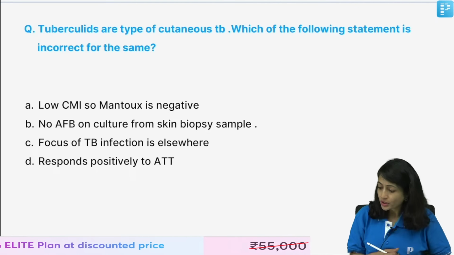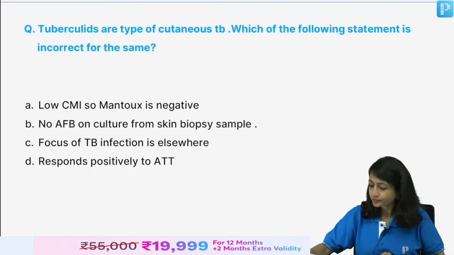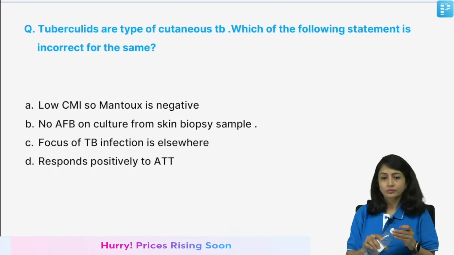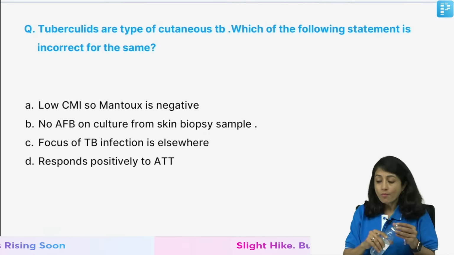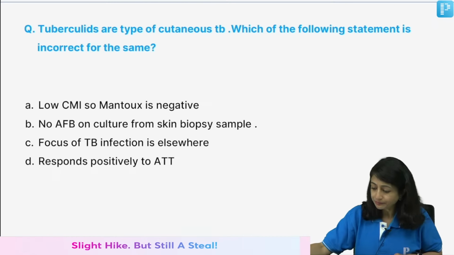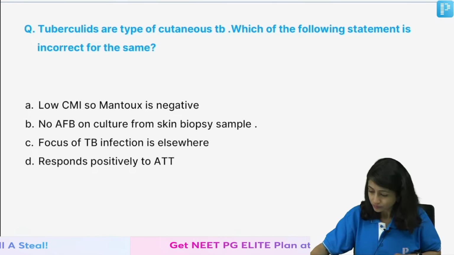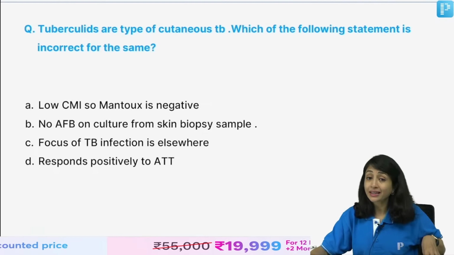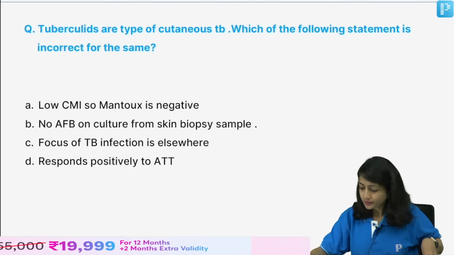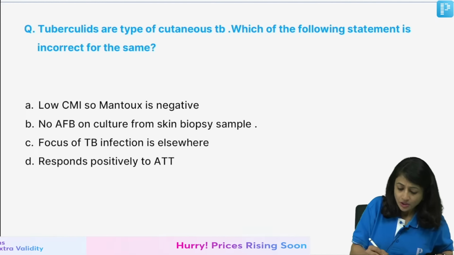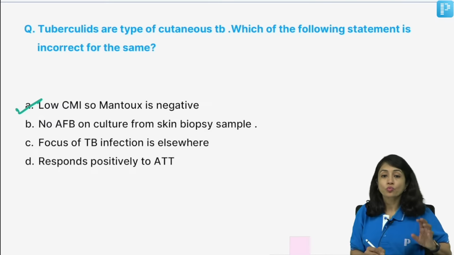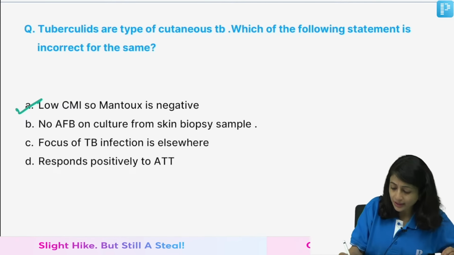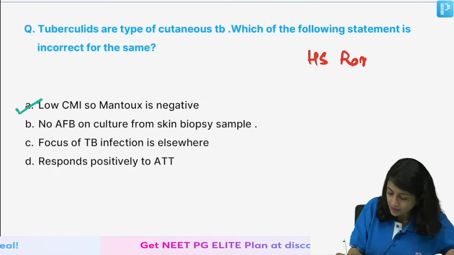So, let us move on to the next question, all of you. Please look at the question which is incorrect, not the correct statement. Right. So, the incorrect is low CMI, so Mantoux is negative. So, quickly revising, what are tuberculids? Tuberculids are basically, so remember this, hypersensitivity reaction.